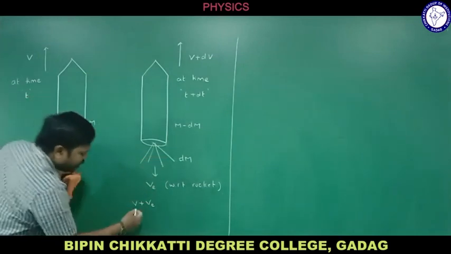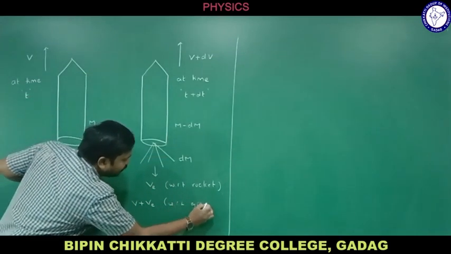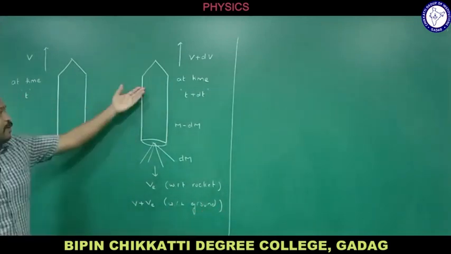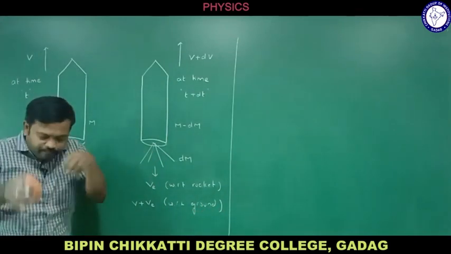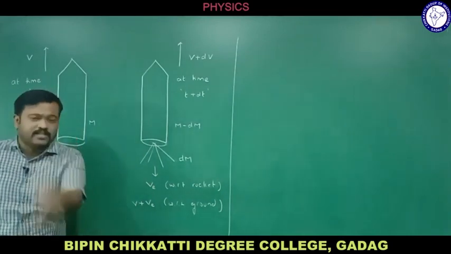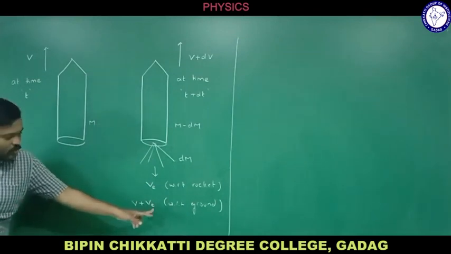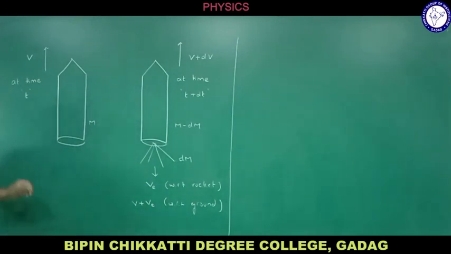So its velocity is v plus ve with respect to ground. If you see with respect to rocket, what is the velocity of the exhaust mass now here? That is ve. But if you see the same concept with respect to ground, what is its velocity? v plus ve, right?